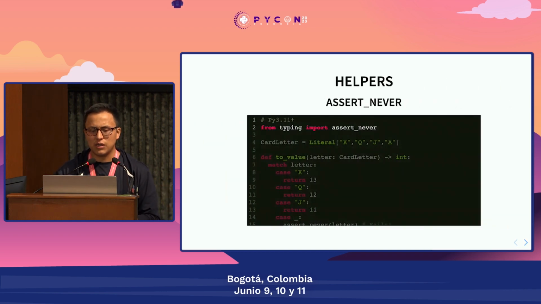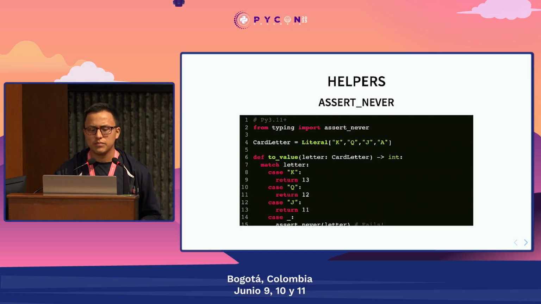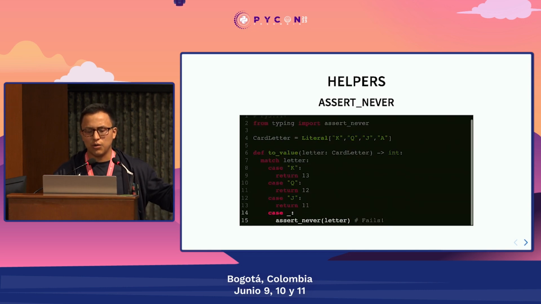But if for some reason they don't complain, we can use assert_never. And assert_never is going to complain in the last case, telling us, hey, I can actually be called with the value that we're missing. So yeah, fix that, otherwise I'm going to complain here.